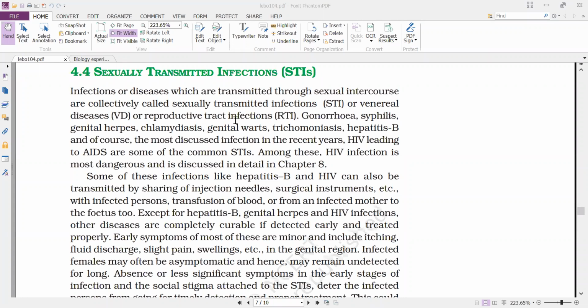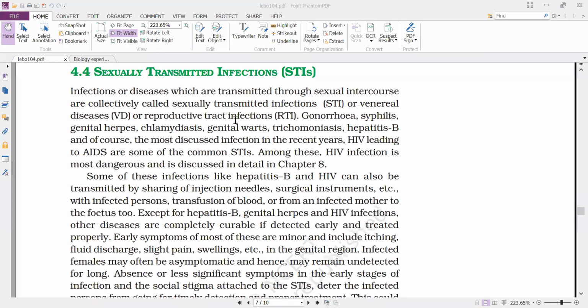So gonorrhea and syphilis are bacterial diseases; genital herpes, genital warts, hepatitis B, and HIV leading to AIDS are viral diseases; and chlamydiasis and trichomoniasis are protozoan diseases.